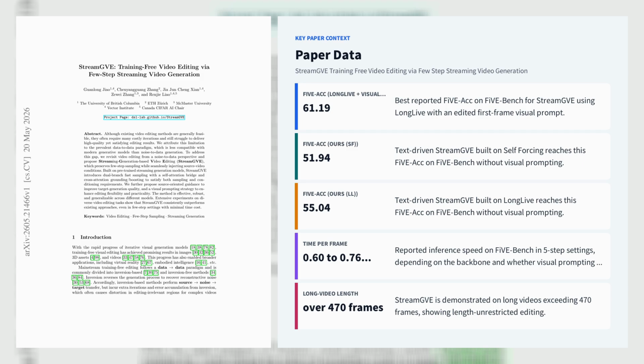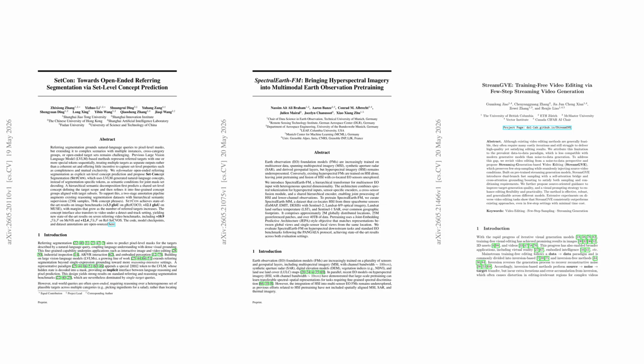On V2VBench, StreamGVE achieves the best reported score at 61.19 with LongLive plus visual prompting while running at 0.6 to 0.76 seconds per frame in 5-step settings. Without prompting, StreamGVE-SF reaches 51.94, and StreamGVE-LL reaches 55.04. The method generalizes to long videos over 470 frames and ranks first in user studies for quality, background consistency, and editing fidelity. That's a wrap on today's AI paper highlights. Thanks for watching.